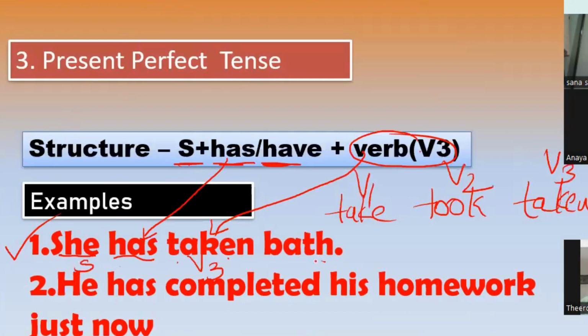Is it following the structure? Yes, subject plus has plus verb. Now let's move to the next example. He has completed his homework just now. Here he is the subject, has completed, the third form of verb, and it is saying the activity which has just finished. Is it clear? Does anybody have any doubt?